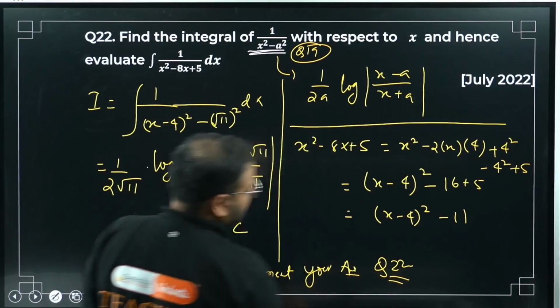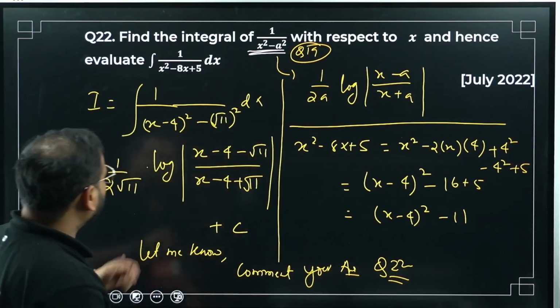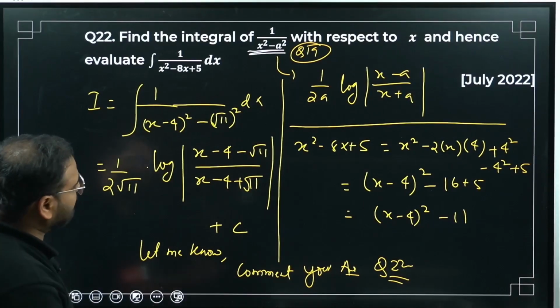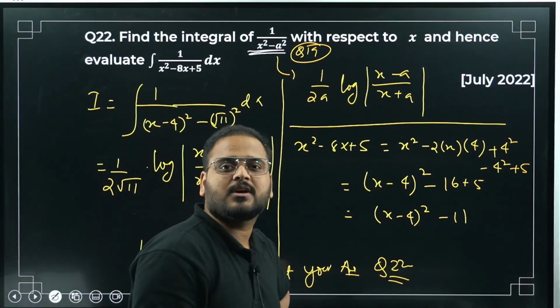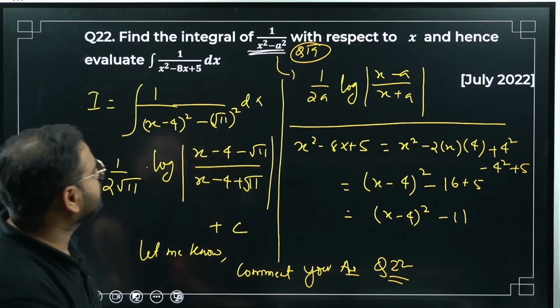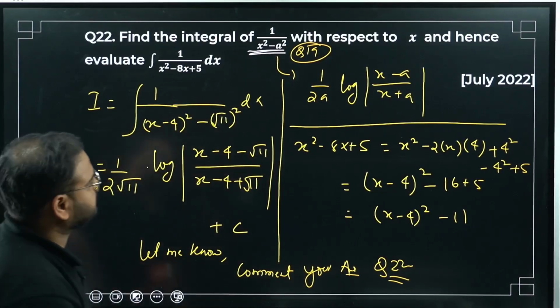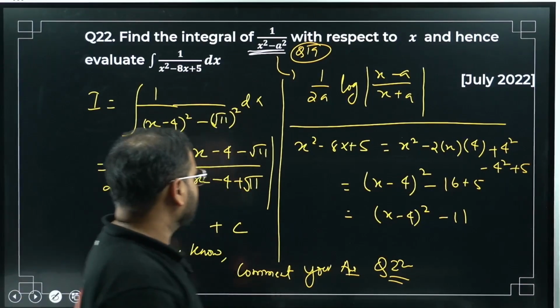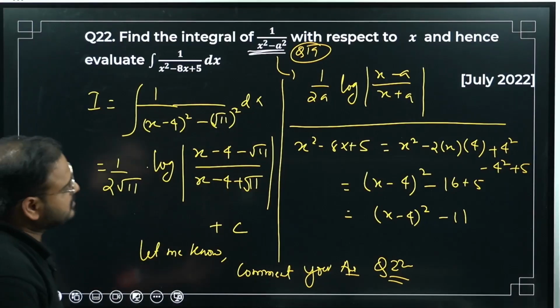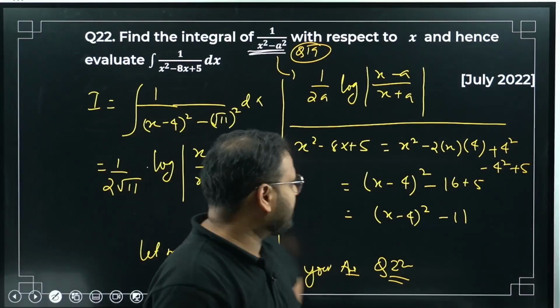I've not solved this question, so I've not seen the solution or the answer for it, so I'm not sure, but I think the answer is correct.